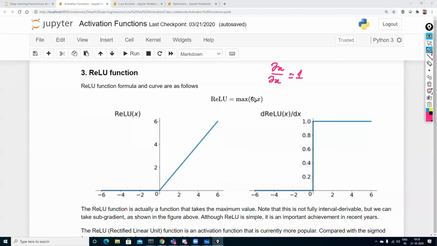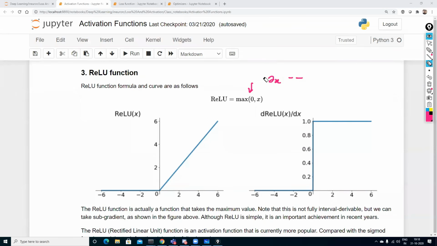Whenever the x value is less than or equal to 0, you will be finding it as 0. Because this is a constant, any value that you try to find out will be constant. But you have one condition: in a real-world scenario, you cannot find the derivative of 0. So how do we handle it? Remember, this derivative of x you will not be able to find out. I'll just talk about it in a practical scenario.